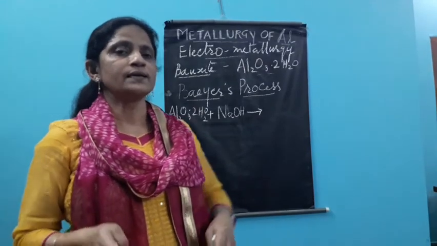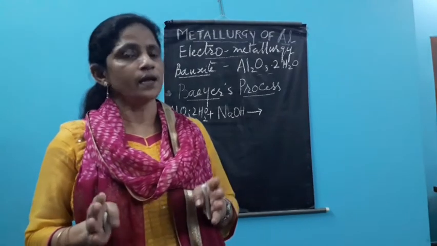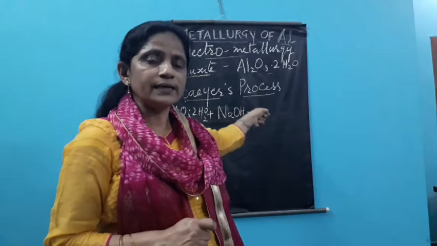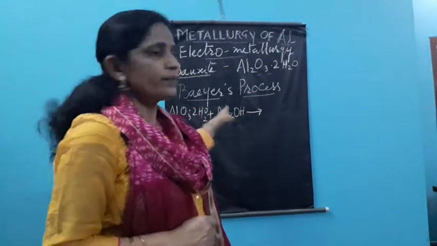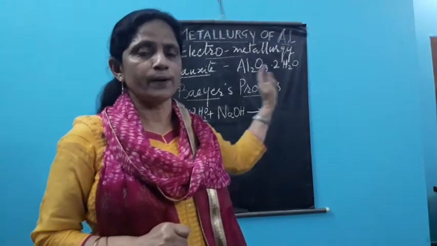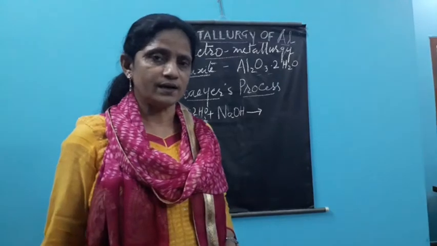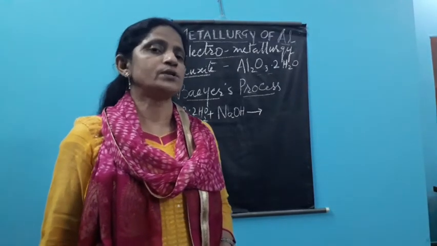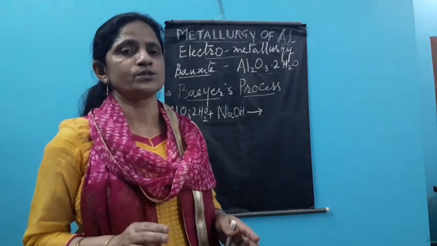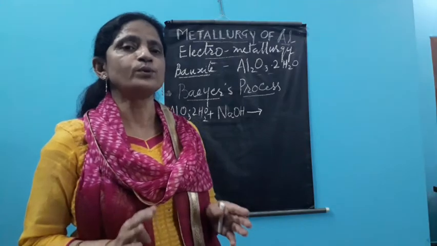So we see that we get our solution of bauxite in NaOH. This aluminium oxide does a reaction. I'll be writing the reaction after this. So this aluminium oxide reacts with the NaOH and forms a compound here, whereas impurities have no reaction, so they are discarded. We decant out this solution from the container, and now this is not a solution but a mixture of two compounds.